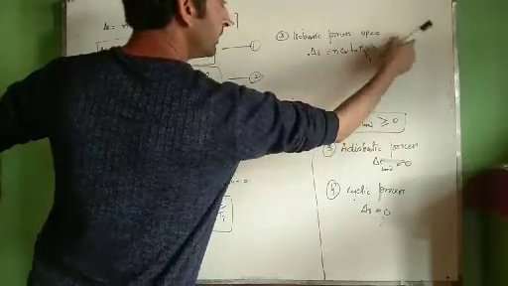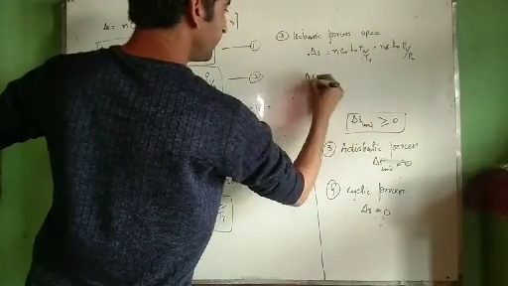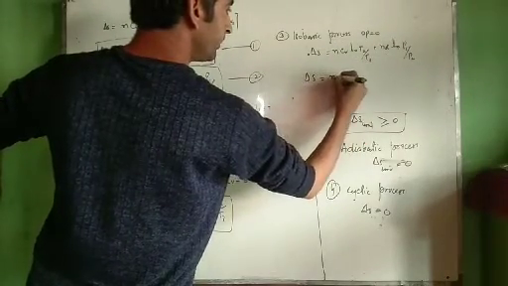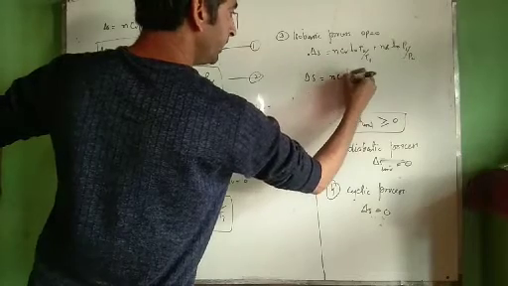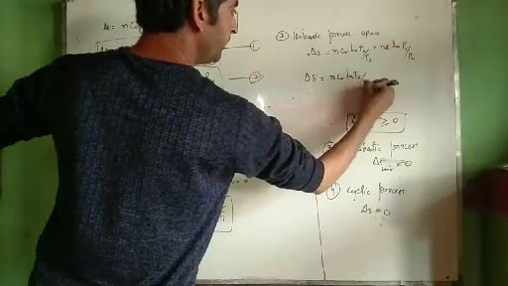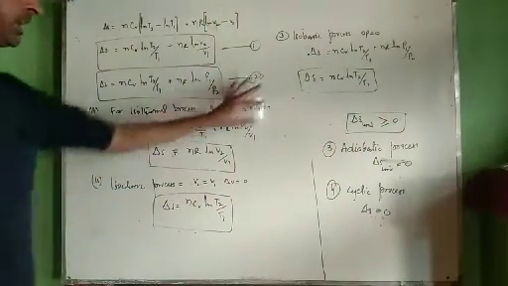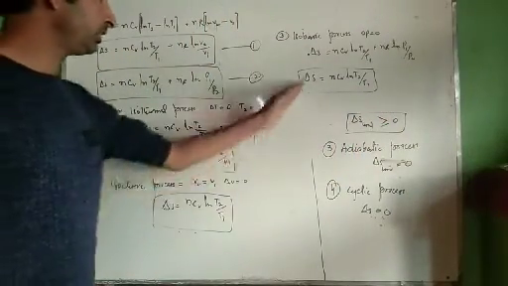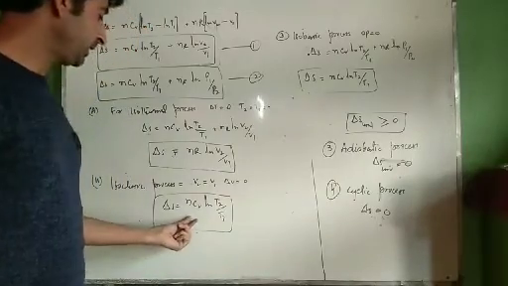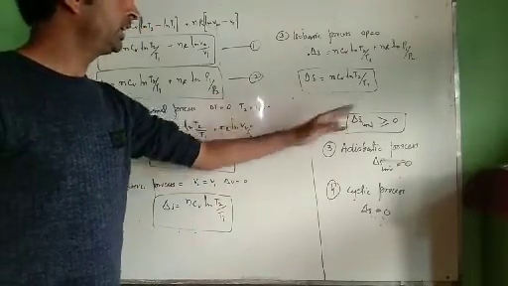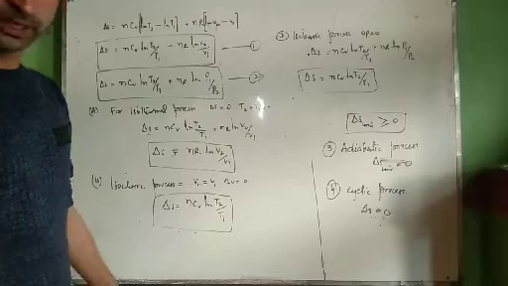Now this term is equal to 0. Therefore, for the isobaric process, it becomes equal to nCv ln of T2 by T1. Here we come to the conclusion that for isochoric and isobaric processes, the change in entropy is always equal: nCv ln of T2 by T1.